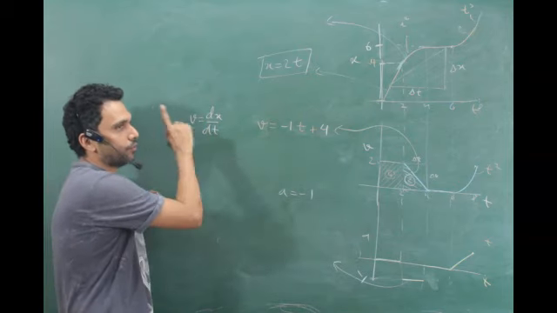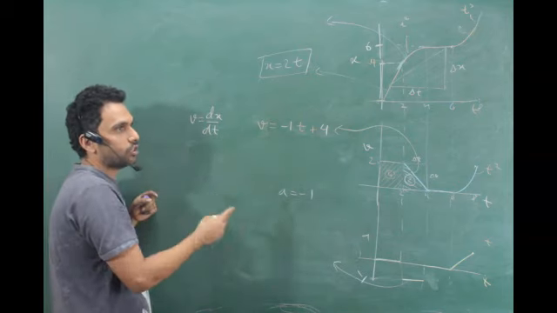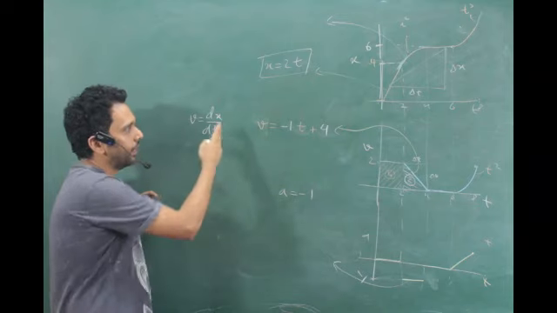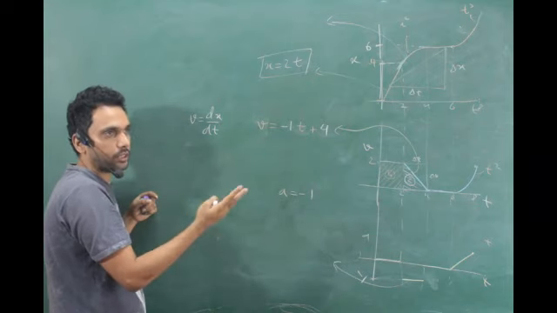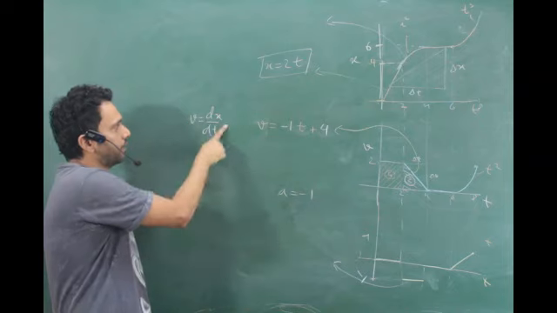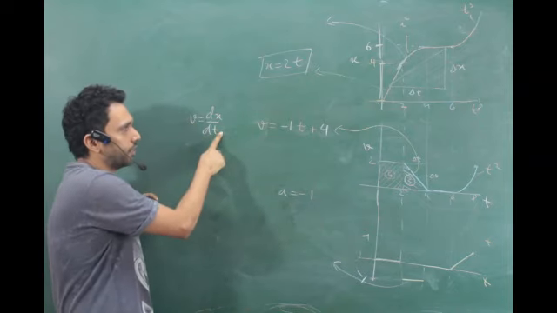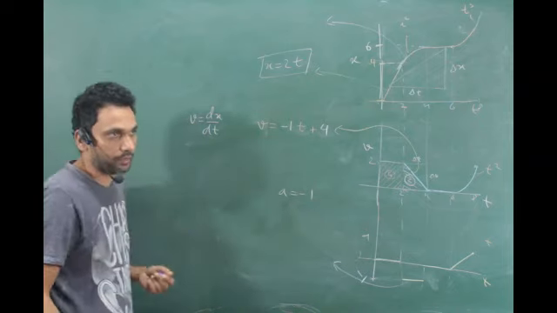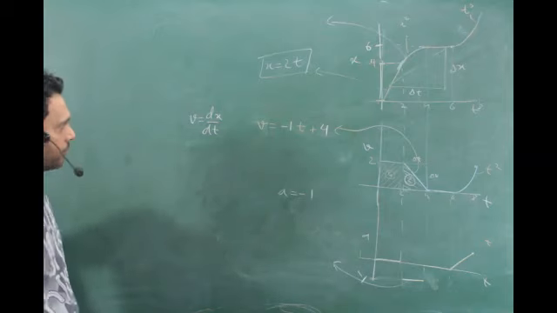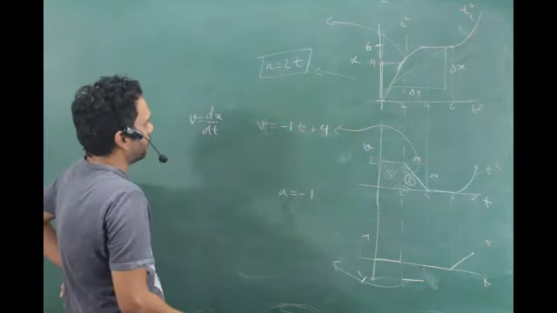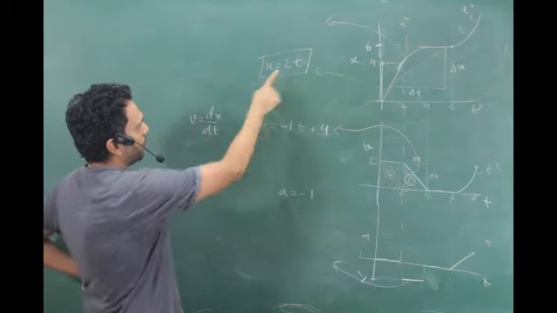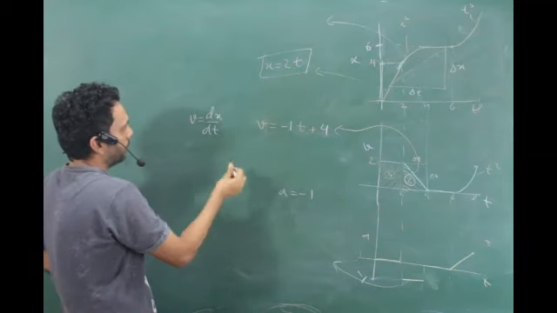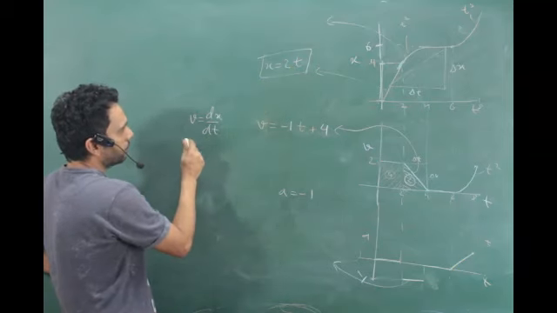dx by dt, if you remember, was the slope of the x-t curve. That was how dx by dt was explained to you. So when I read this, I'm reading velocity is slope of x-t, which I know. How to differentiate? Let us put the x. What was the x? 2t, right? So what do we get?